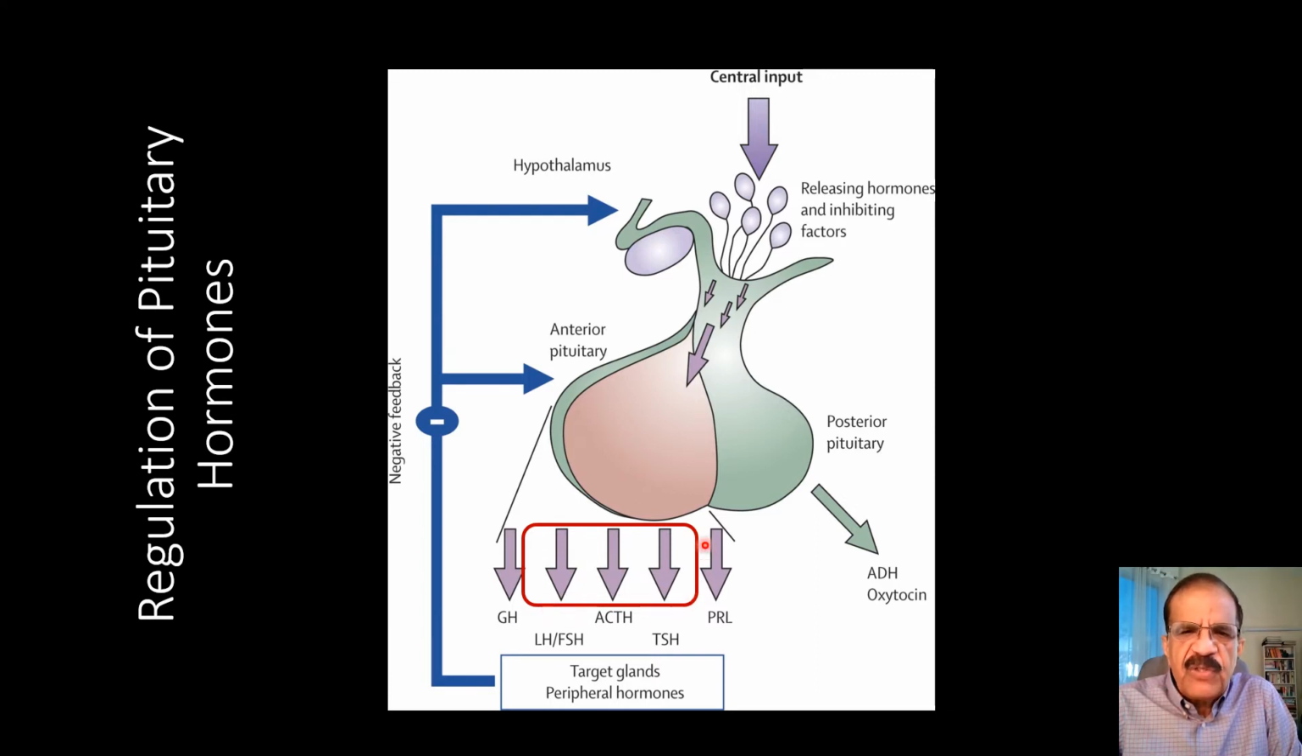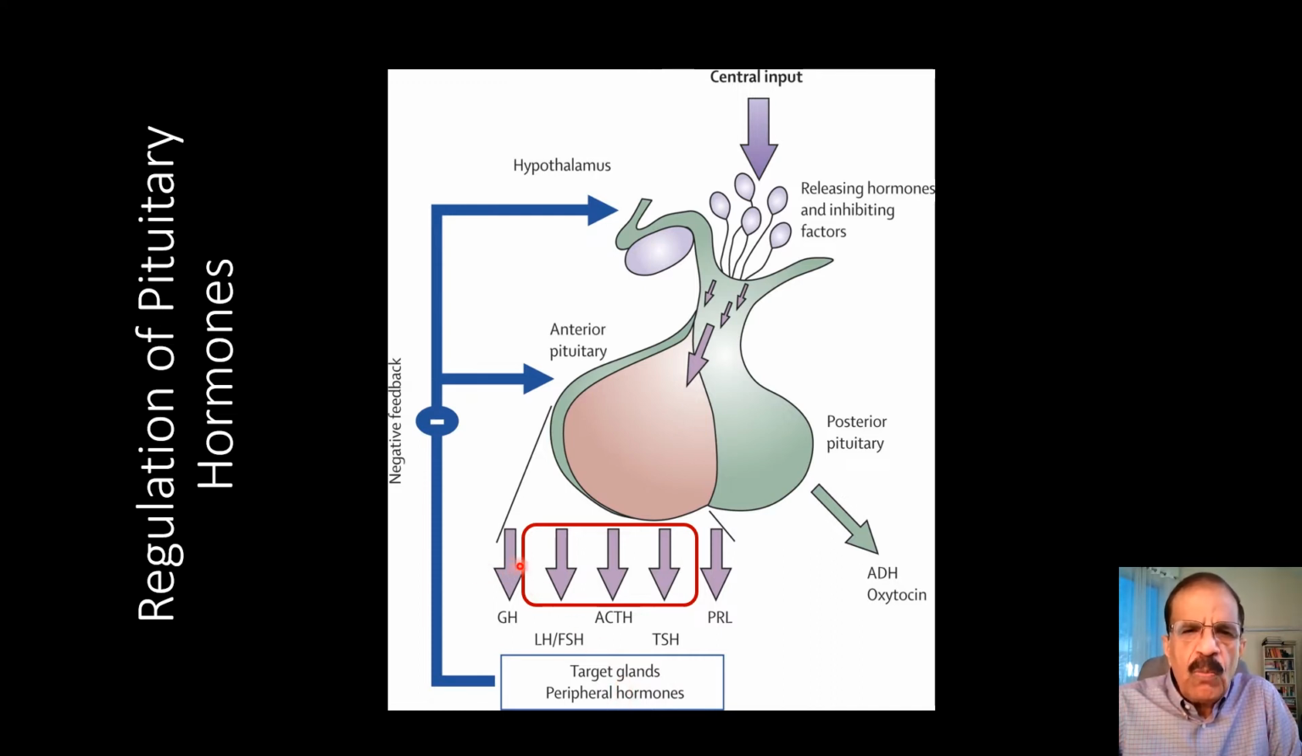These three I have circled because these three hormones do not have any direct action on the tissues. They work through another target gland. FSH and LH will work through the gonads, testes in men, and ovaries in women. ACTH will work through the adrenal gland, especially the adrenal cortex, and TSH will work through the thyroid gland. And then those hormones which are produced by the target have effect on the tissues.